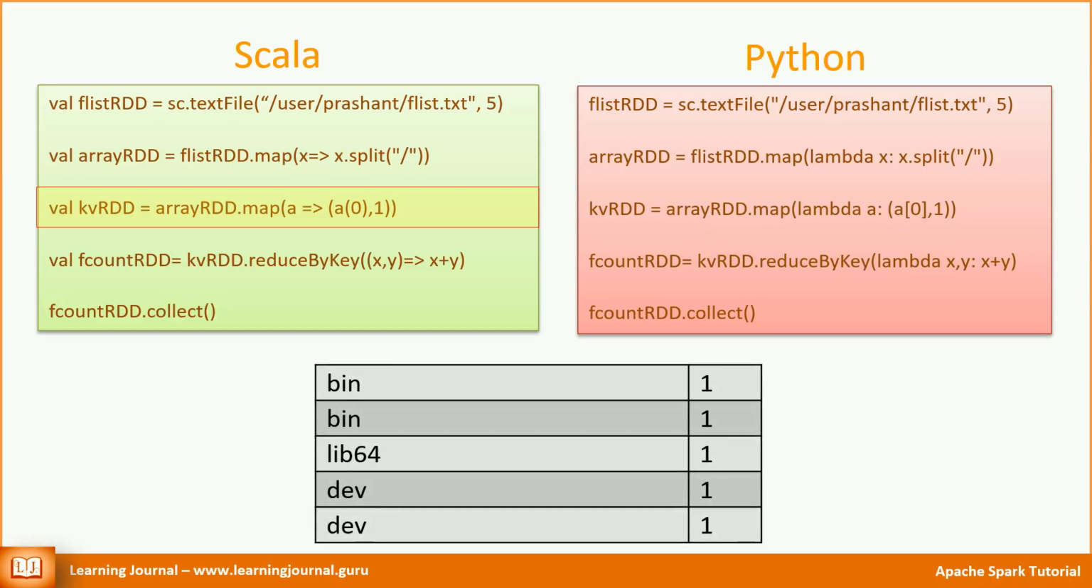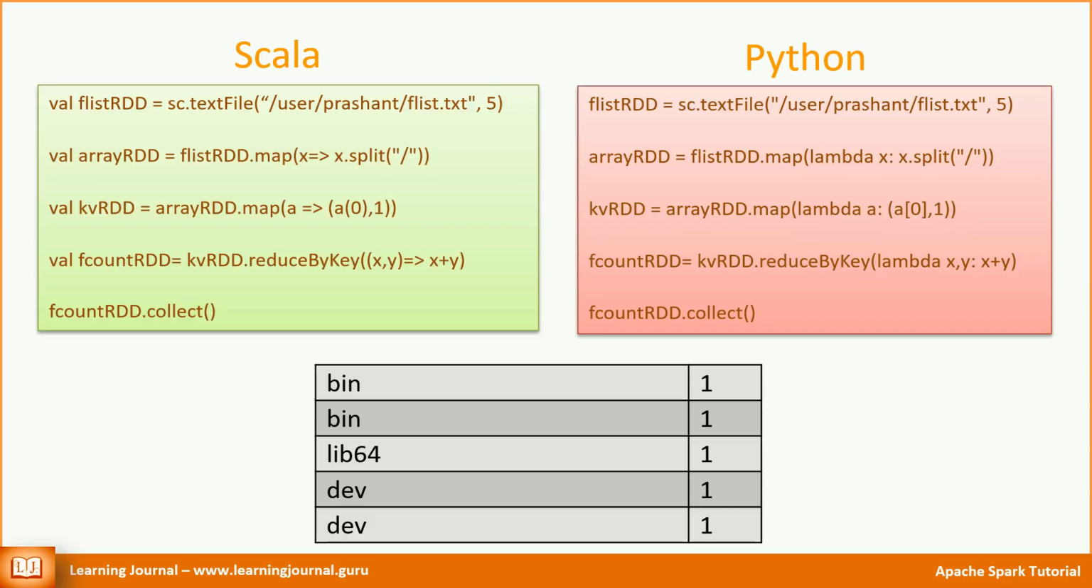Once I have this RDD, I can easily count the number of files. All I have to do is to group all the values by the key and sum up these ones, right? That's what the fourth line is doing. Reduce by key. That means group by key and sum these ones. Finally, I collect all the data back from the executors to the driver. That's it.